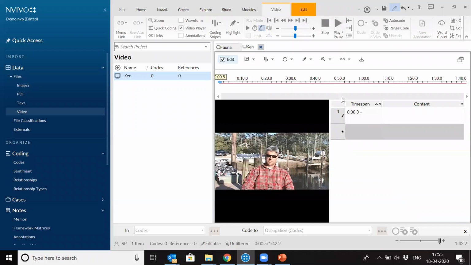Play it. So once you start under transcribe mode, once you start the video, it will show the time span from where it has started, and you listen to for say for first 10 seconds. You stop it here, and it will show you the time span where you have stopped. You can write whatever you want to write. You can write verbatim what the person is saying, or you can write your thoughts in front of it, right?